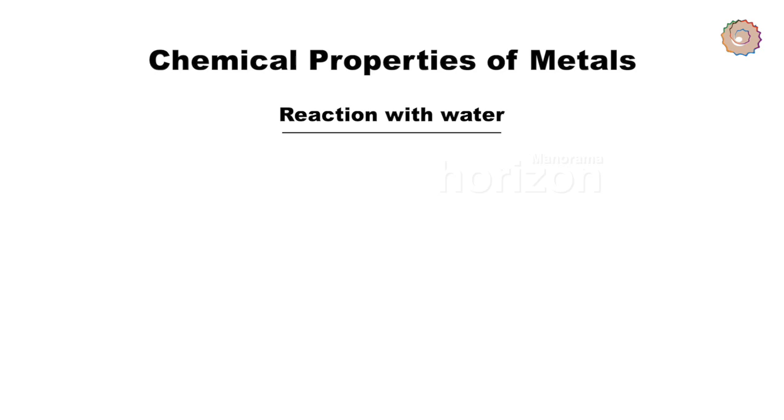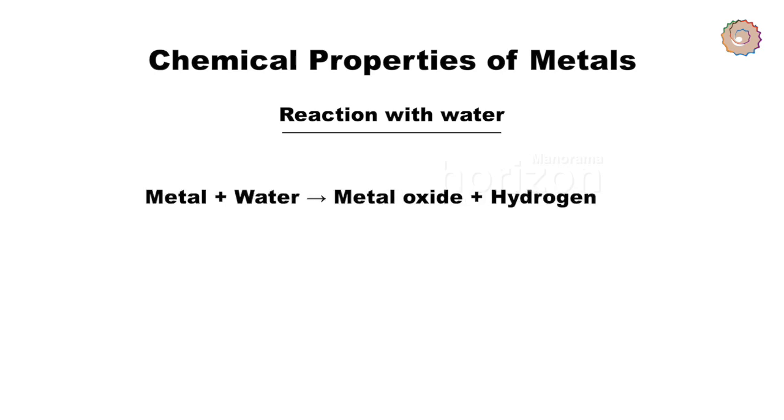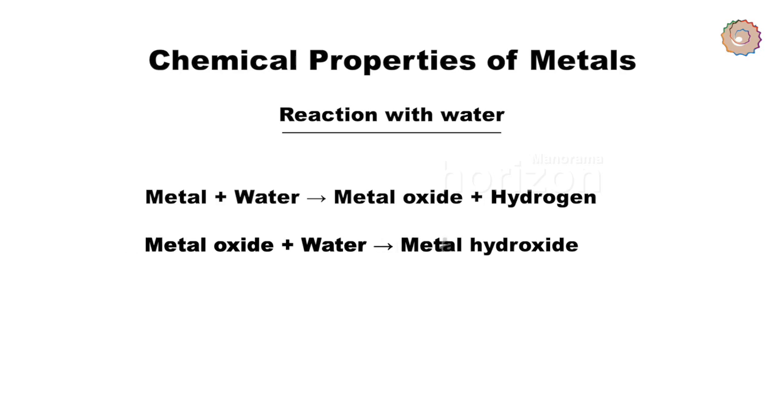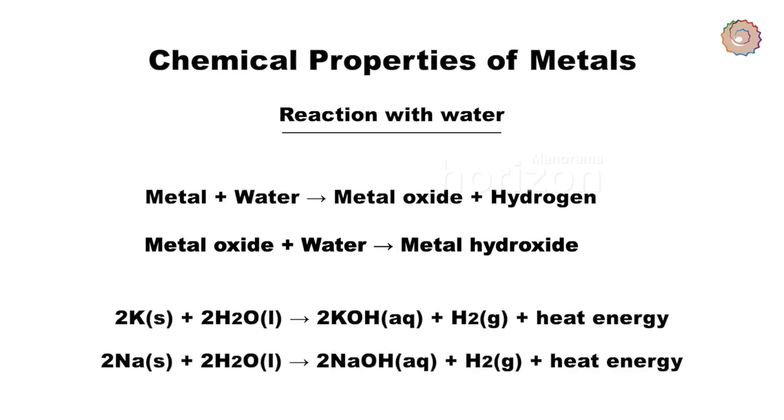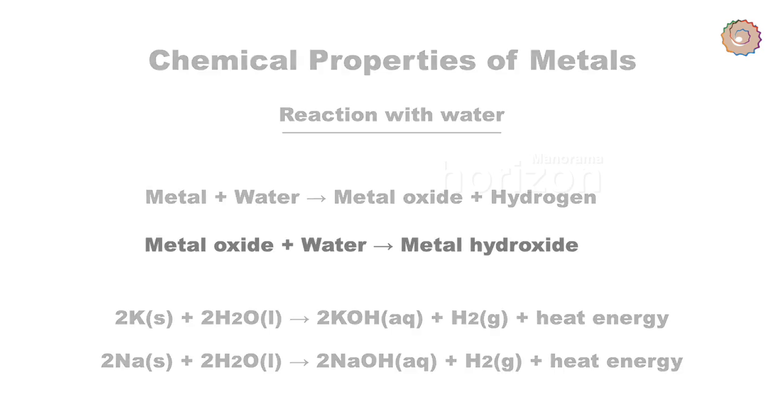When metal reacts with water, you get metal oxide plus hydrogen. And when metal oxide reacts with water, you get metal hydroxide. Metals like potassium and sodium react violently with cold water. In these cases, the reaction is so violent and exothermic that the evolved hydrogen immediately catches fire.